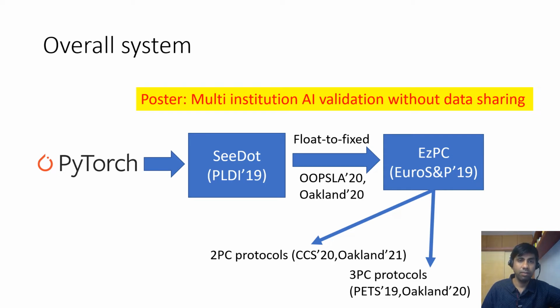So having a push button system like this is actually very powerful and lets us do real evaluations. For example, we have evaluated a state-of-the-art machine learning model for computer vision in medical imaging developed by Stanford University on real patient chest X-ray images from India. And if you're interested in this study, then please visit our poster on multi-institution AI validation.